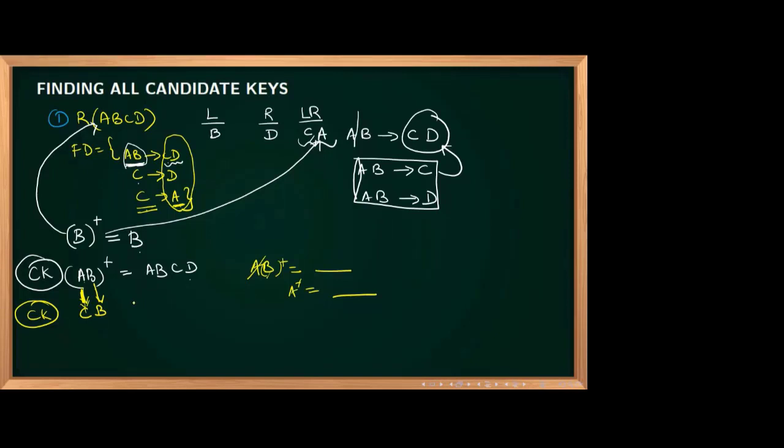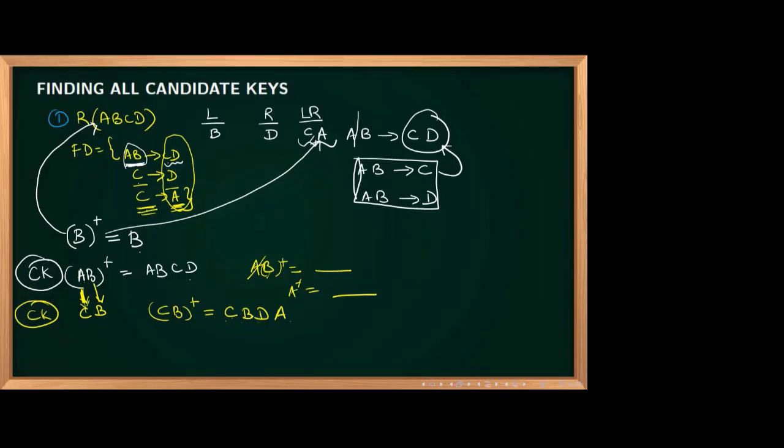Now you may be doubting how he is telling that CB is another candidate key. If you have doubt, what you are supposed to do? Take the closure of CB. If you are getting everything from CB closure, the uniqueness property is satisfied. Then you try to remove something, and it will not satisfy the uniqueness property. So CB closure, what all things will be there? Definitely CB will be there. Because of this C, D will come. And because of this C, A will come. That is actually CBDA, which means all the attributes are satisfied.